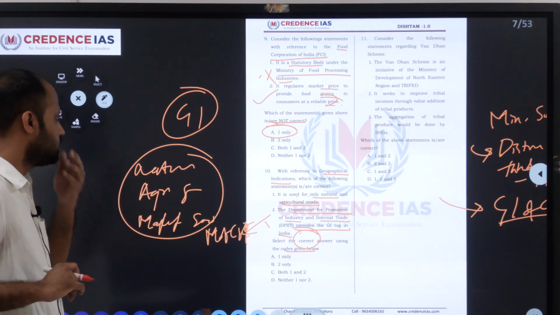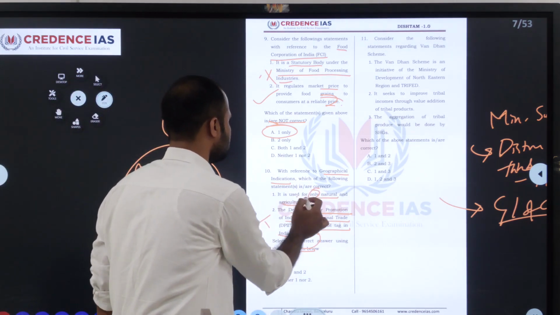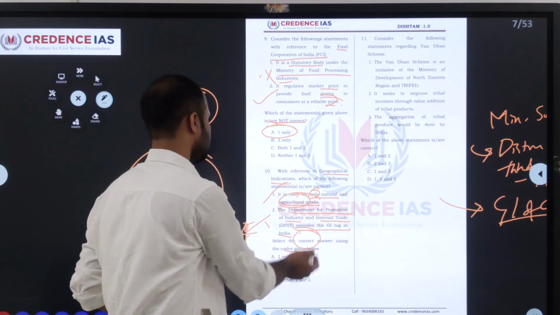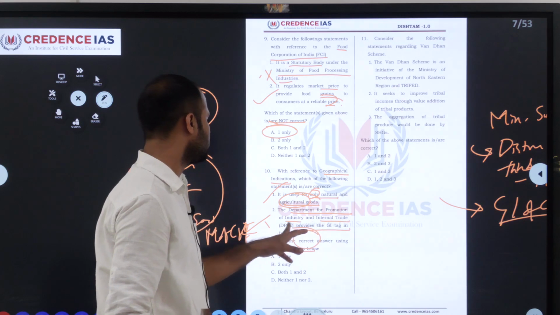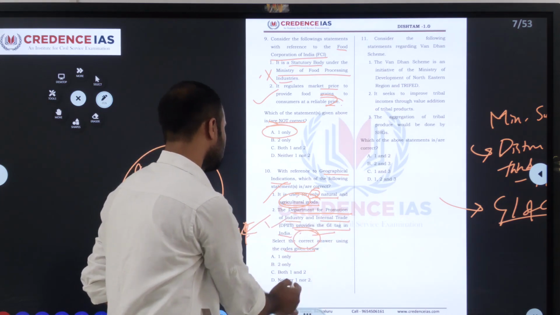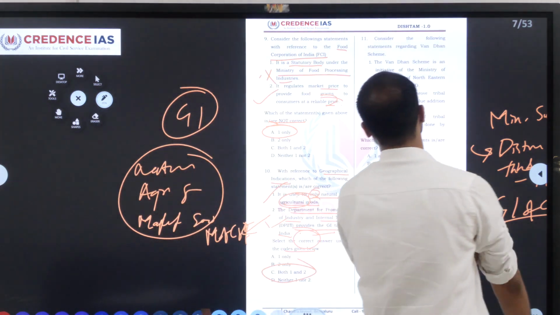So with this we can answer this question. The statement says they have given GI only for natural and agricultural goods, but we have seen that they will give GI also for manufactured goods. So the first one is not correct. The Department for Promotion of Industry and Internal Trade provides the GI tag, this is correct. So we will move to the next one.